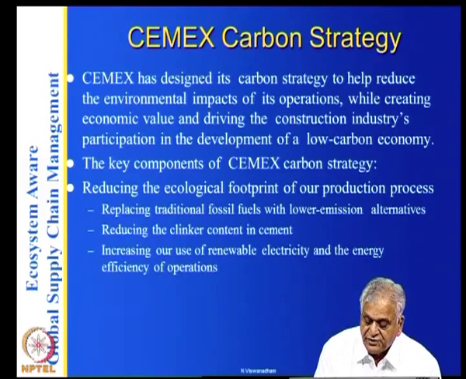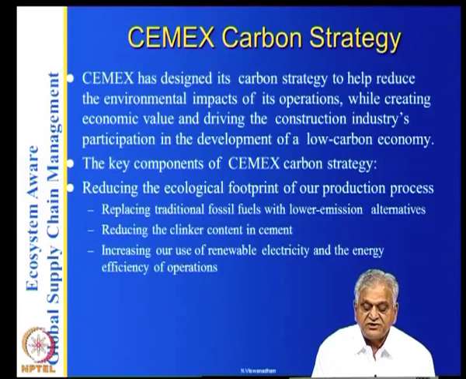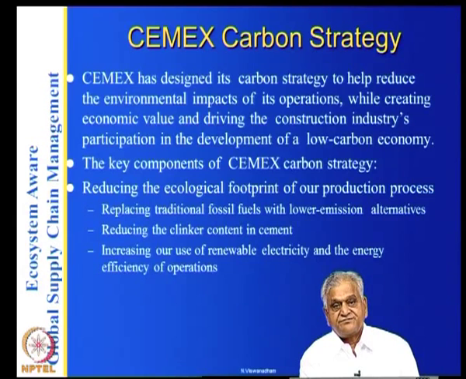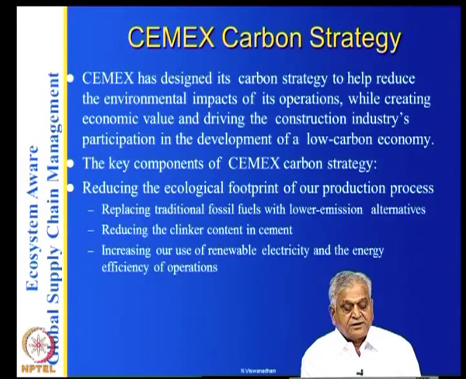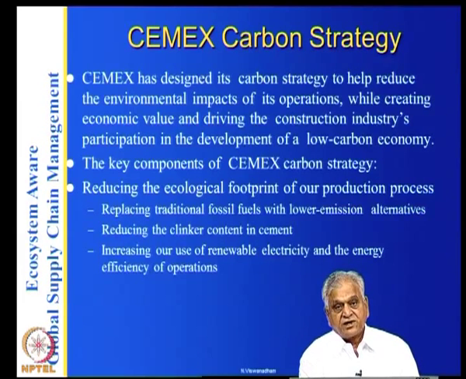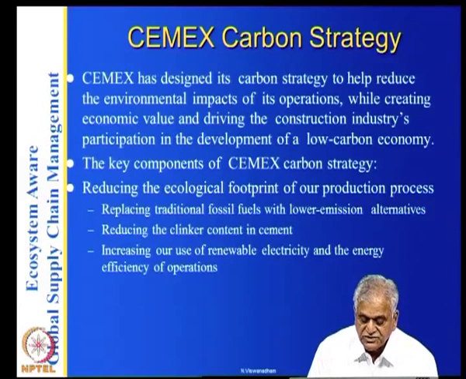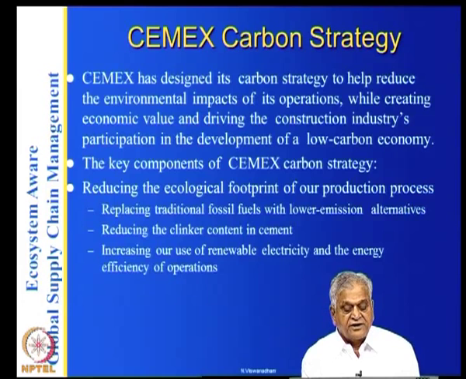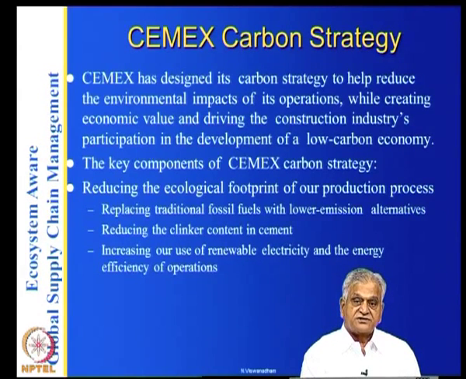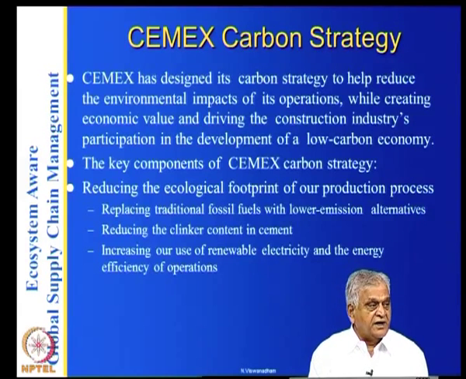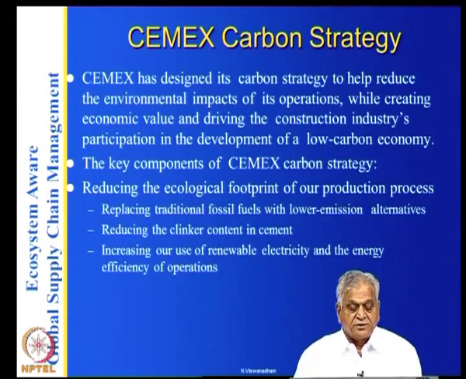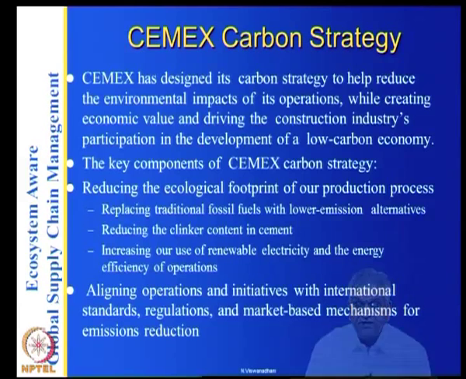The key components of the strategy are: reduce the ecological footprint of our production process, replacing traditional fossil fuels with low emission alternatives; reducing the clinker content in cement, because evidently that gives you a lot less carbon; increasing our use of renewable electricity and other energy efficiency of operations, because it requires a lot of electric power and energy, so use renewable energy in this; aligning operations and initiatives with international standards, regulations and market-based mechanisms for emissions reductions.